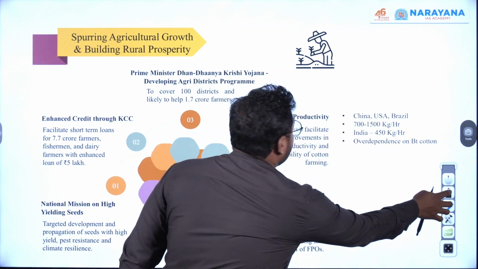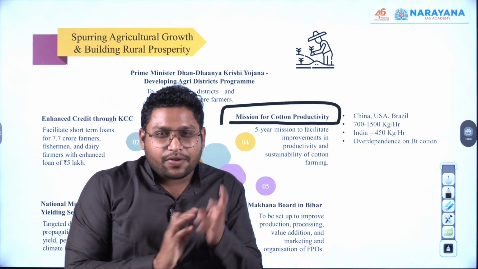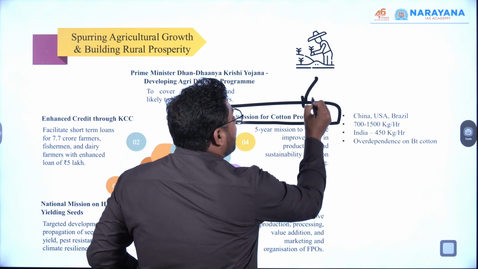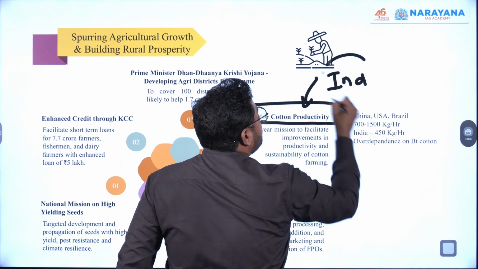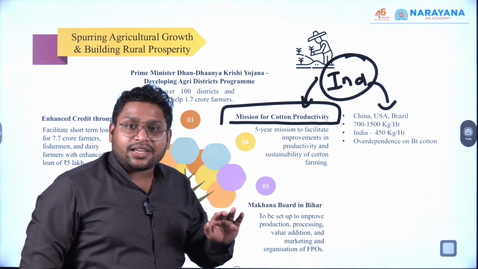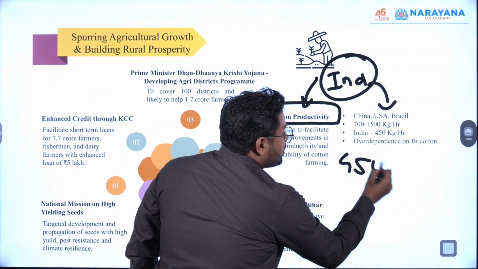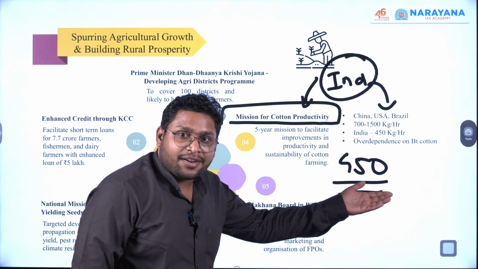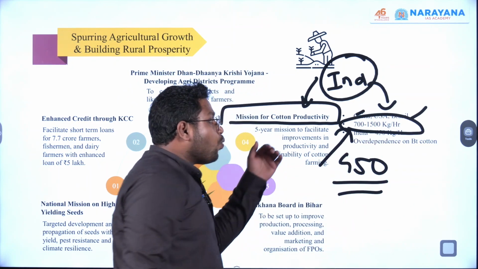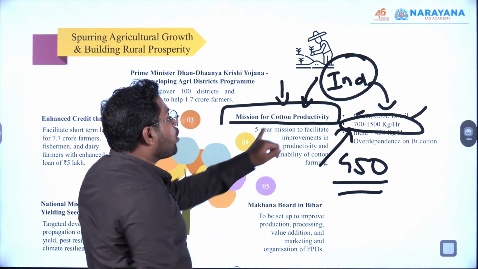Okay. Then the next part, mission for cotton productivity. Now cotton is very important, but we are specifically talking about cotton productivity. If you compare India with other countries like China, USA, Brazil, the productivity of cotton in India is relatively lesser. If you look at the data, India's productivity is somewhere around 450 kilograms per hectare, whereas Brazil and China have productivity of somewhere around 700 to 1500 kg per hectare. So this is the reason there is a focus on cotton productivity.